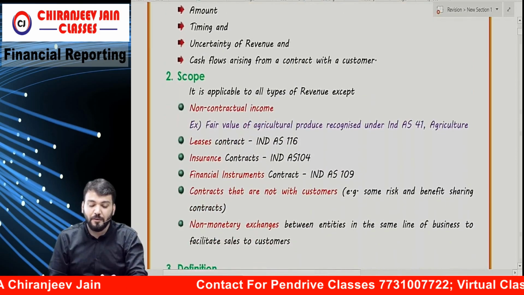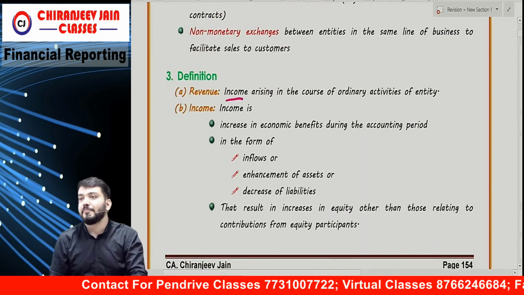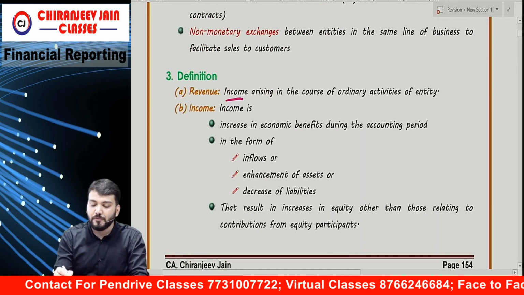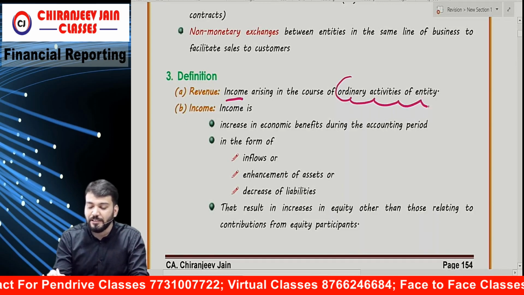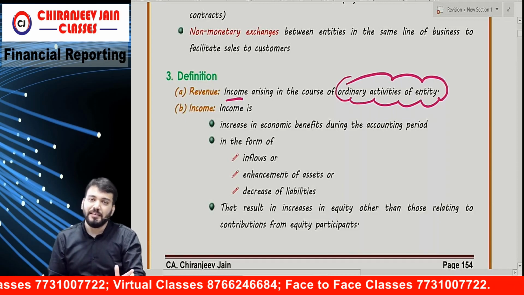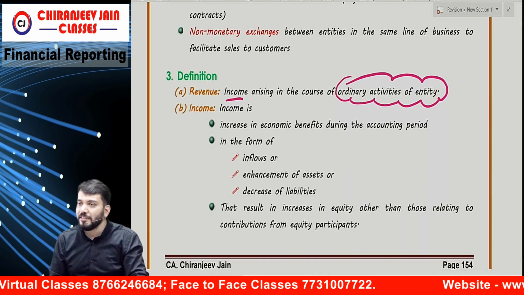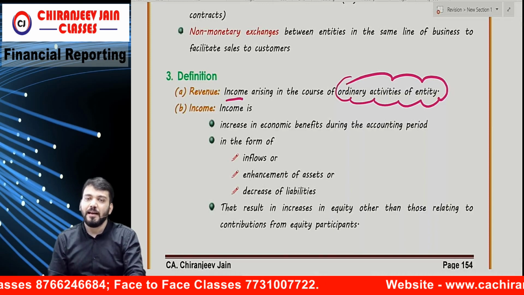So what is the meaning of revenue? Revenue means any income arising from ordinary activities of the entity. Means revenue is income arising in the course of ordinary activities of the entity.